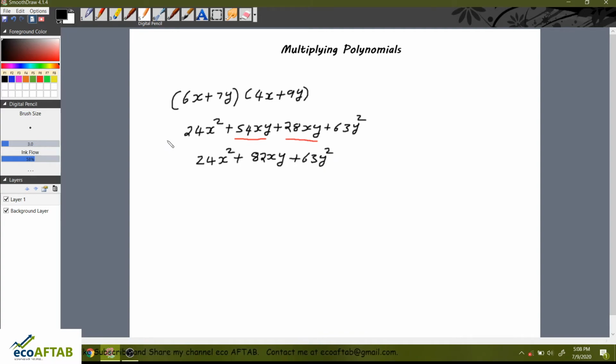So friends, this is the way through which we can multiply two polynomials. As the rule number 4 says, you need to multiply each term, and the like terms you need to add. So with this, I complete my rules of polynomials, and next we will be understanding factoring polynomials.